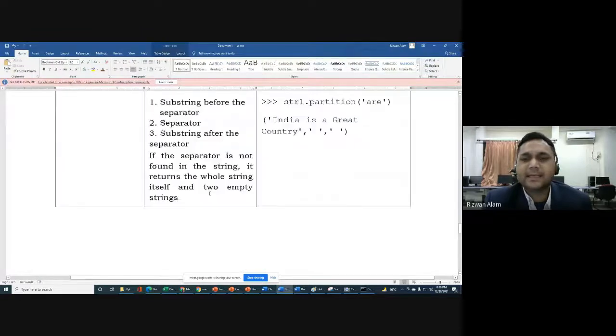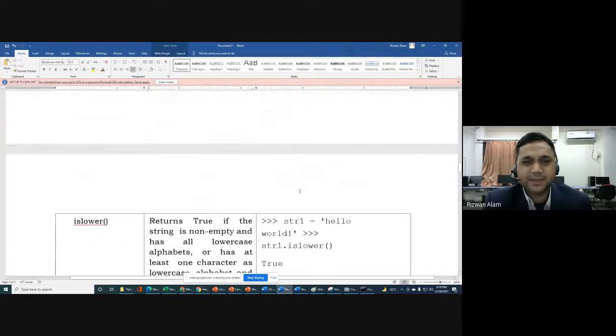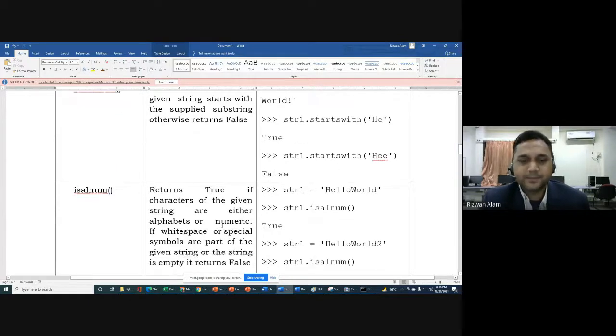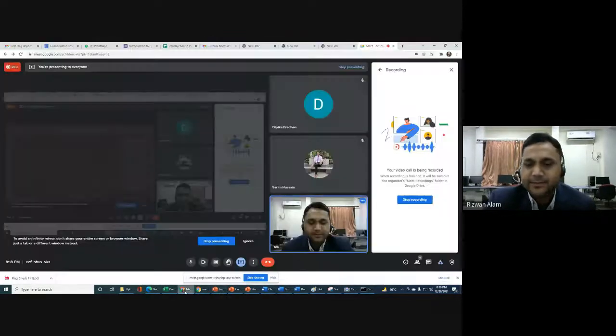So these are the list of built-in functions. I will share this list of built-in functions. The name of the function and then the description of the function is there, and some examples are also there that will help you to understand the use of that function. Okay, so that was about strings. Next we are going to switch to the thing that we discussed, that we will try to